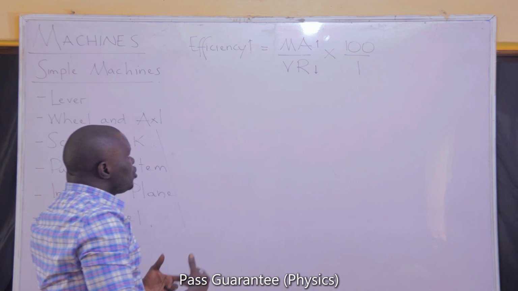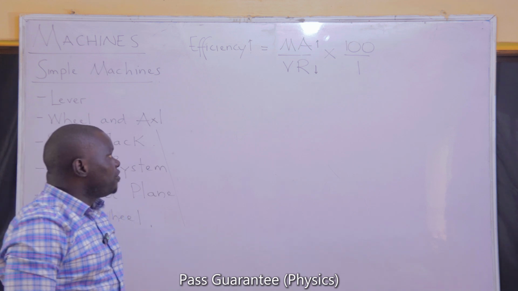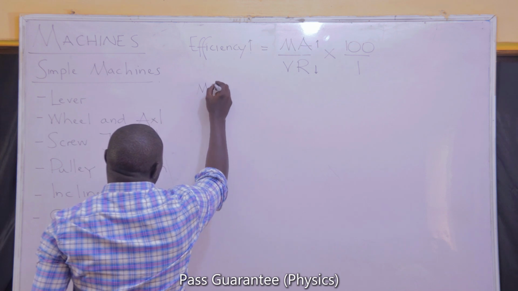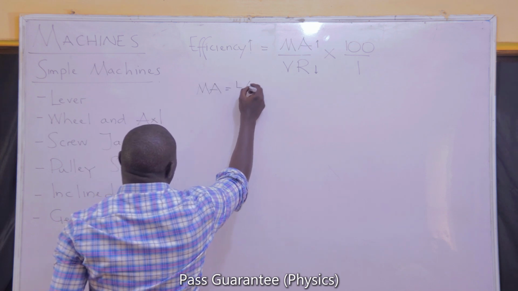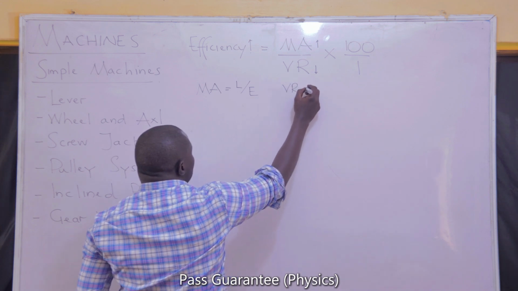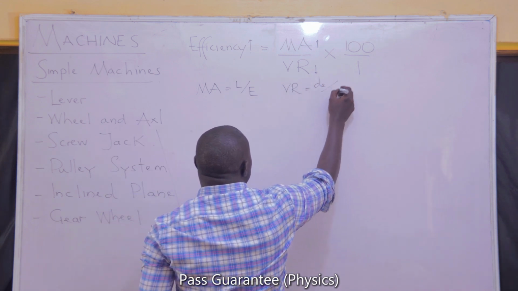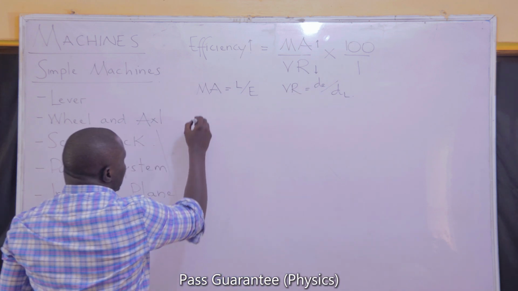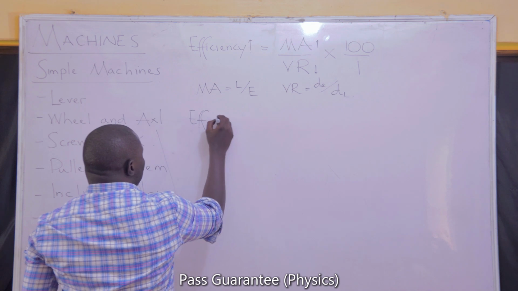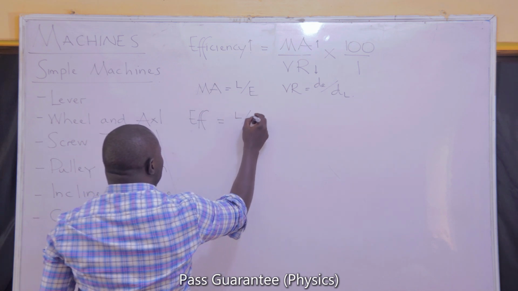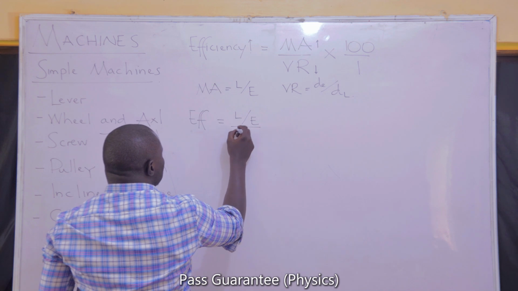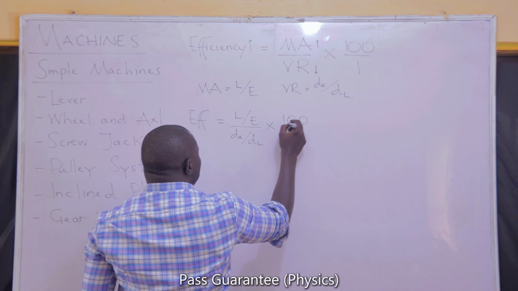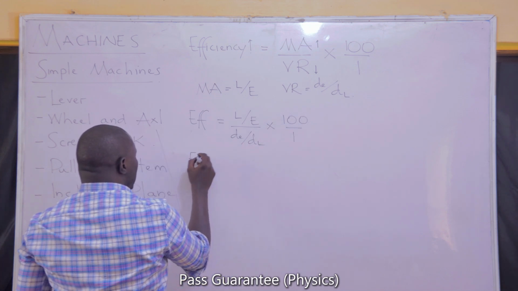Now I can try to work on this equation to see other formulas that can be used to determine the efficiency of a machine. You will agree with me that we said earlier that mechanical advantage is load all over effort, and we also said that the velocity ratio must be the distance moved by effort all over the distance moved by load. If we decide to put these two expressions inside the efficiency formula, we will discover that the efficiency must be equal to mechanical advantage, which is load all over effort, divided by the velocity ratio, which is the distance moved by effort, all over the distance moved by load, times 100 all over 1. If that is the case, we can continue to work on this equation.